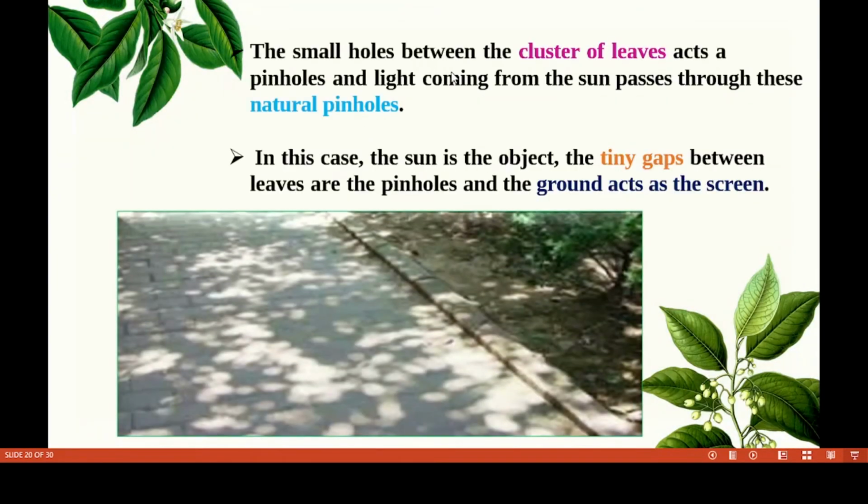The small holes between the cluster of leaves act as pinholes, and light from the sun passes through these natural pinholes. In this case, the sun is the object, the tiny gaps between the leaves are the pinholes, and the ground acts as the screen. So this is a natural pinhole camera.